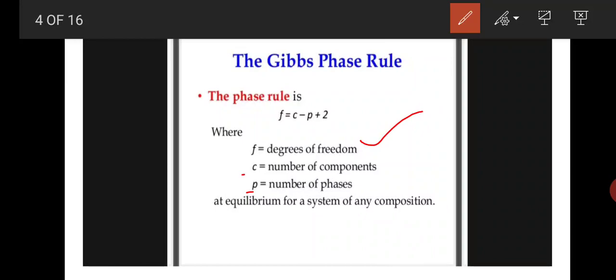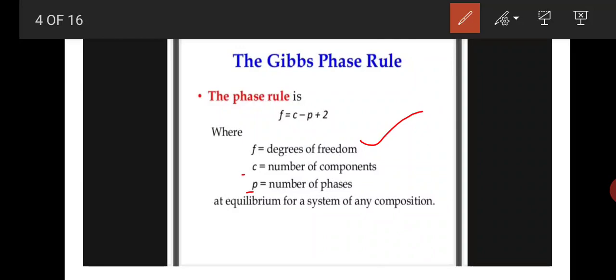Zinc's chemical formula is Zn, lead is Pb, water is H2O. So here the chemical compositions are 3, so the number of components is 3. C is the number of components. Components means how many chemical compositions the chemical reaction has, that is called the number of components.